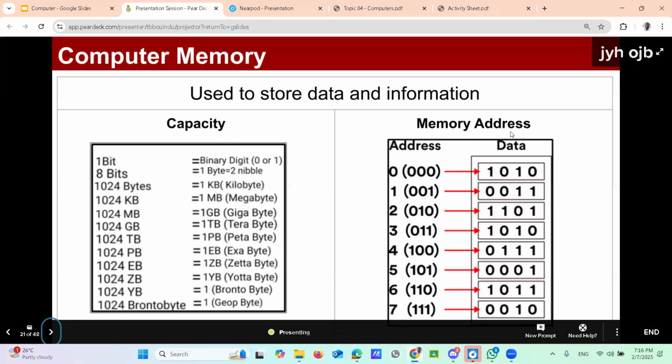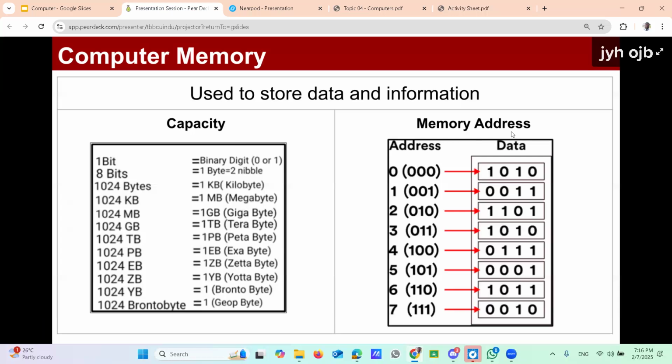Then look at the memory address. It's also important when you consider memory. Memory is made up of locations. We are going to store data in those particular locations. How you are going to identify a location is through the address. That is called the memory address.